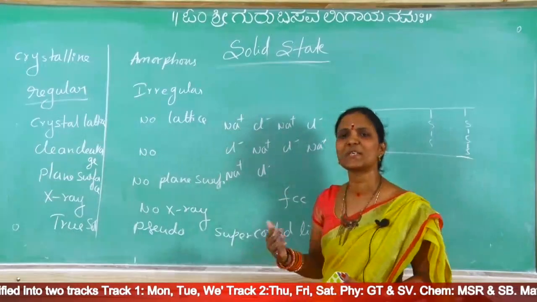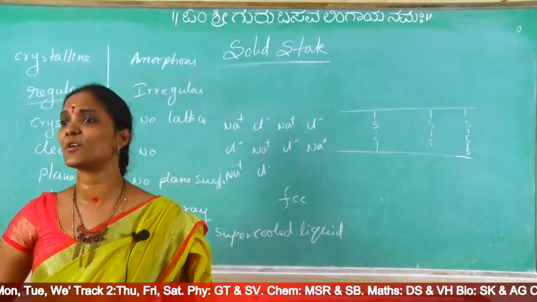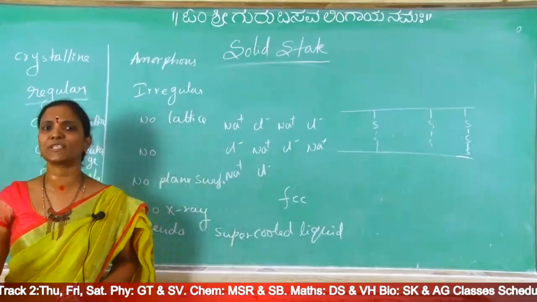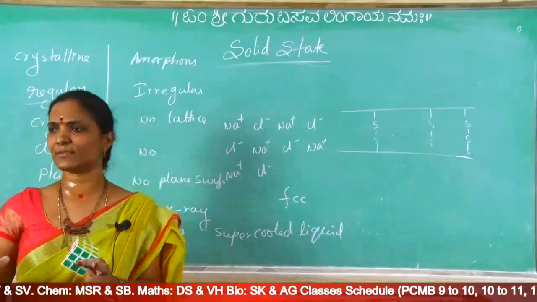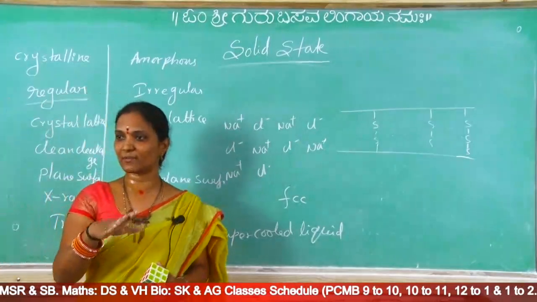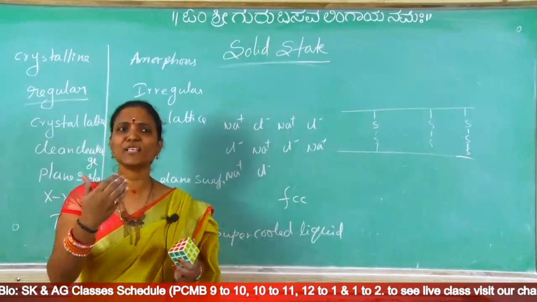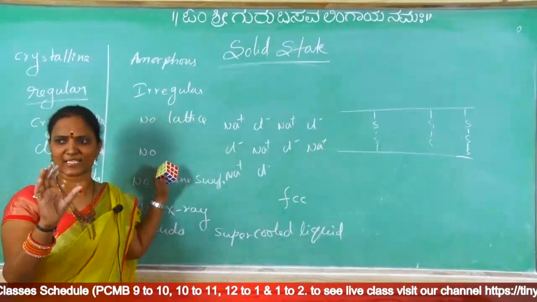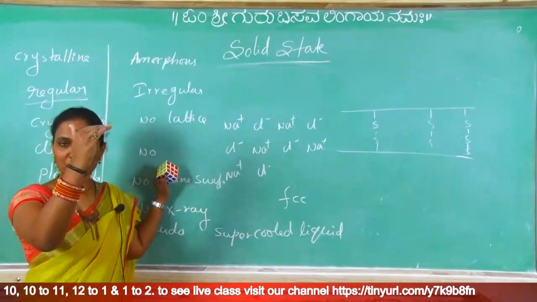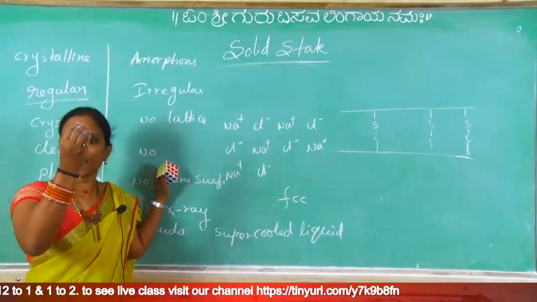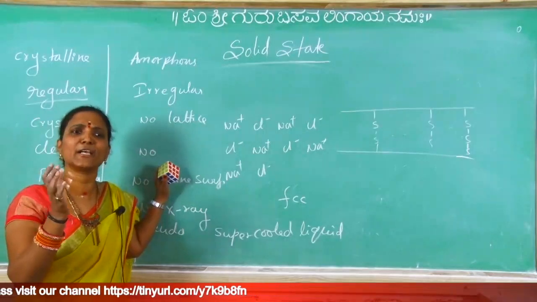Super cooled liquid. What is the meaning of this? Why is it called a super cooled liquid? In the 9th standard you learned that glass is called a super cooled liquid. Which is a super cooled liquid? That is glass. You learned, no? So why is it called a super cooled liquid? In old buildings, if you observe window glasses, the top portion is very thin but the bottom portion is thick. Why is the bottom thick? In new buildings the glass is completely transparent, but in old buildings, if you observe window glass especially, the top is thin, the bottom is thick. Why is it thick? Glass flows slowly, nothing but it has a slight rate of diffusion.